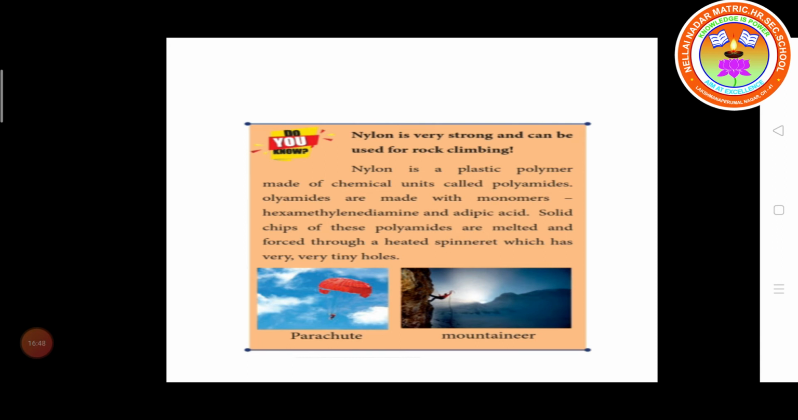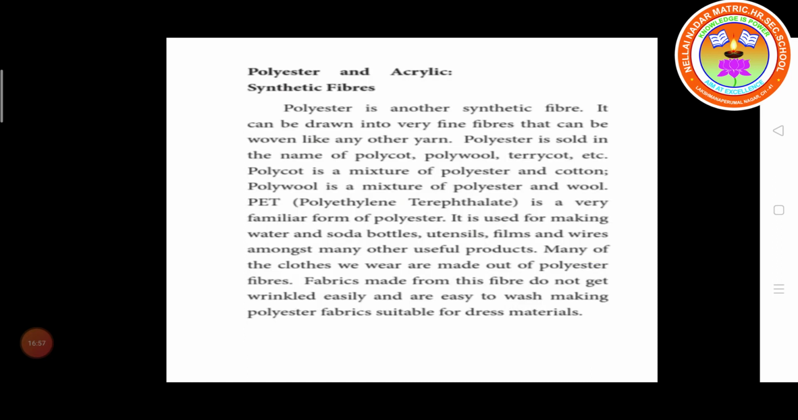And melted and forced through the device. We get into the device having very tiny holes. We get the nylon. Then polyester and acrylic are another type of synthetic fiber. So polyester is another synthetic fiber. It can be drawn into very fine fiber that can be woven like any other yarn.